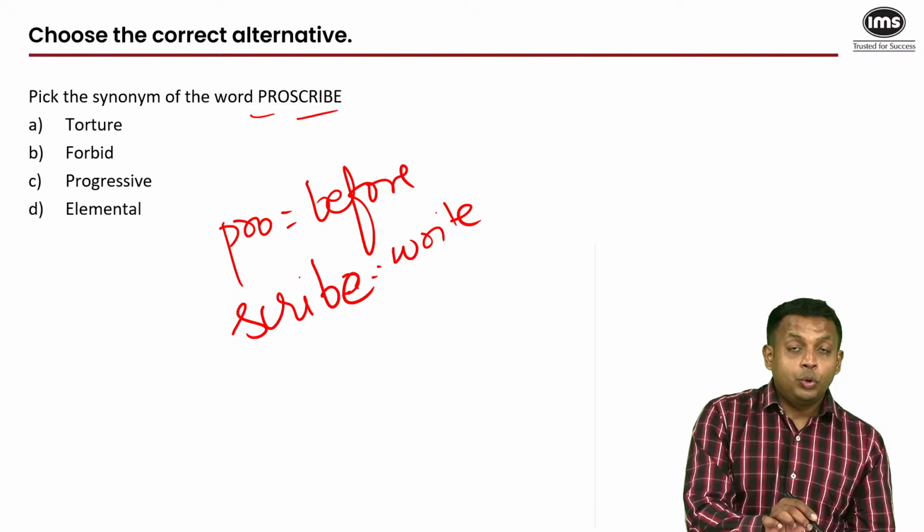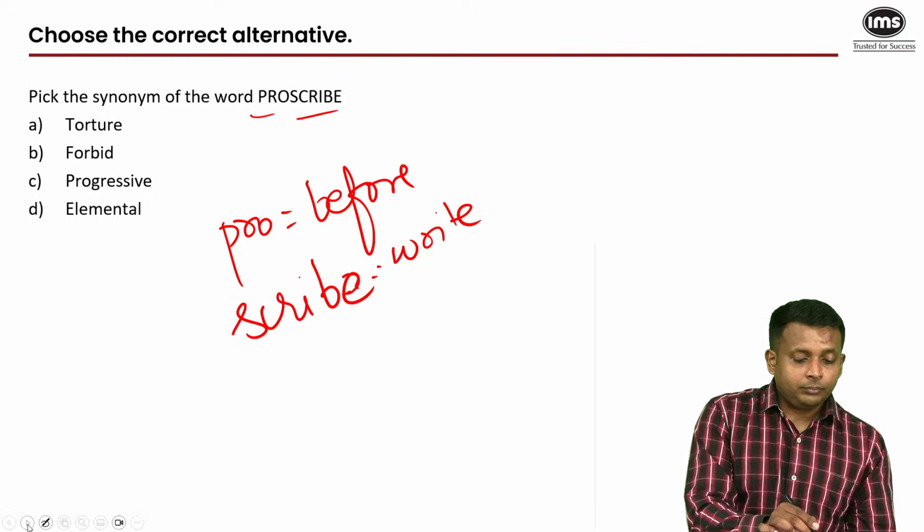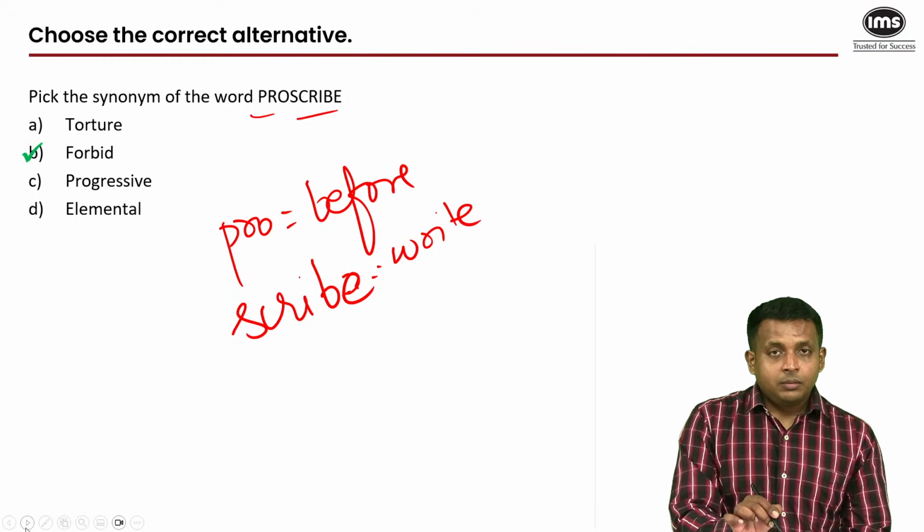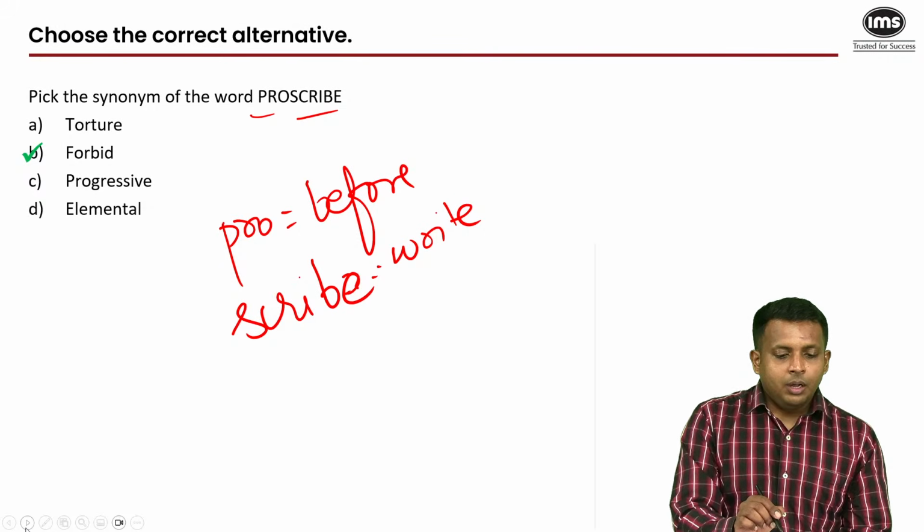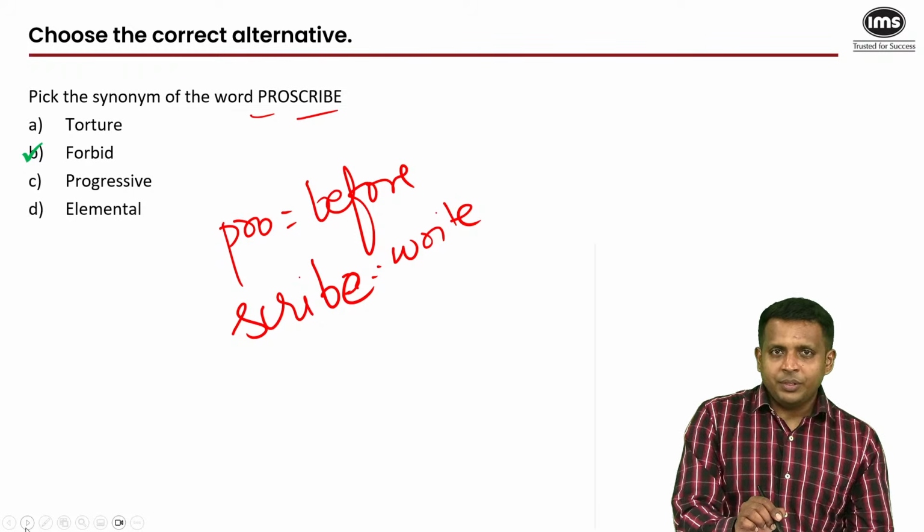So that would be to forbid. You know what torture is. Progressive is something which is a sign of progress, and elemental is something which means very basic.